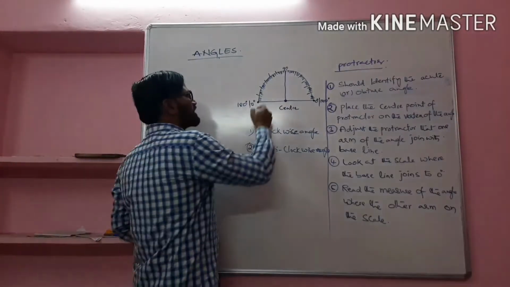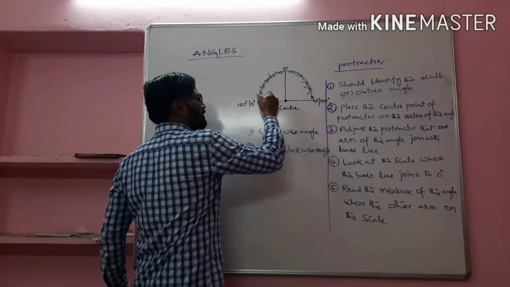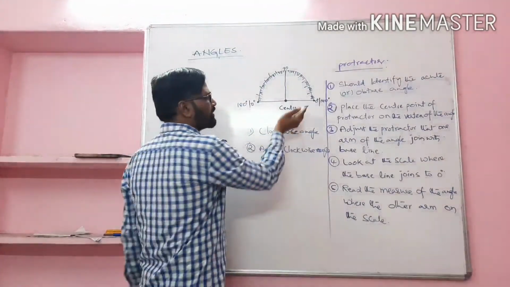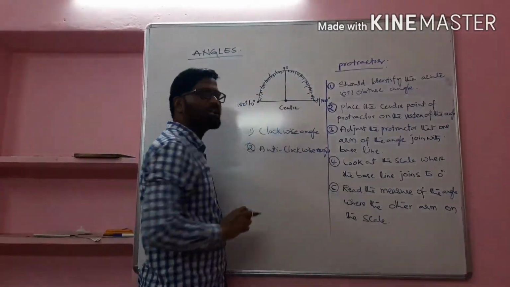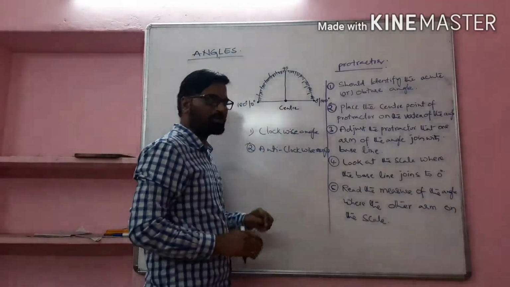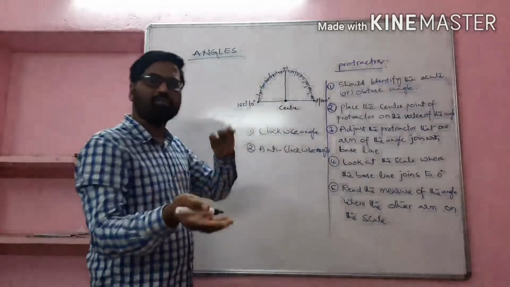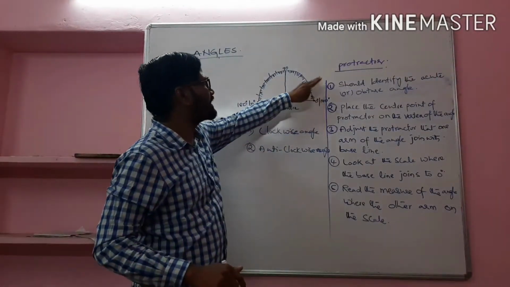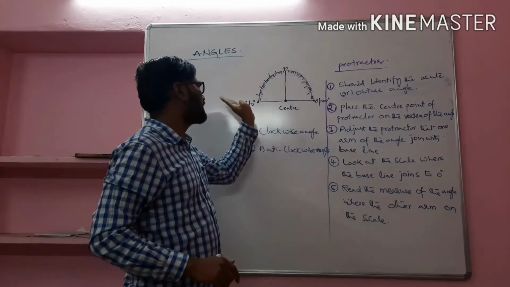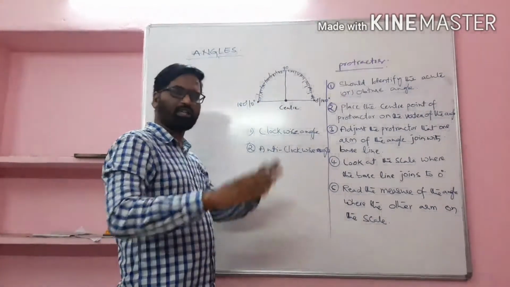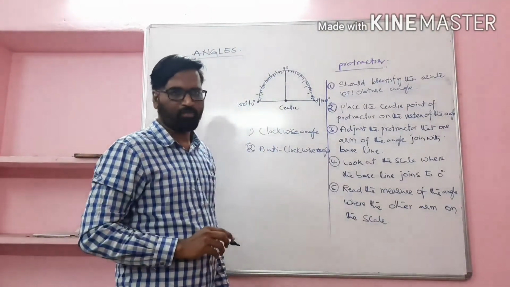So when we measure from this side, that is called clockwise angle. When we measure from this side, anti-clockwise angle, right? So we can measure from both sides because it has scales on both sides. From 0 it starts, 90, 180. So that is what we have on both sides of a protractor, right?